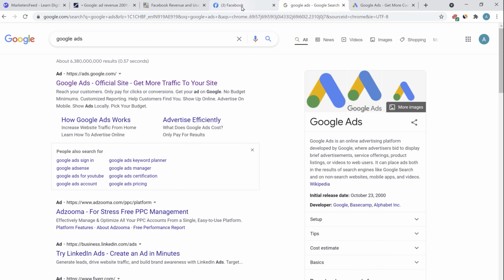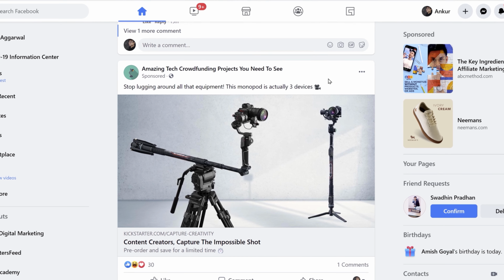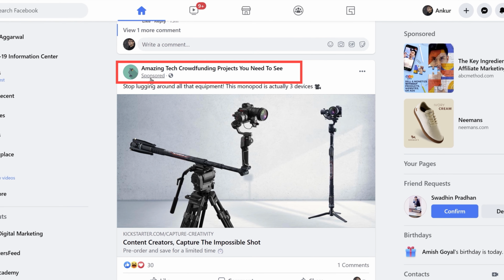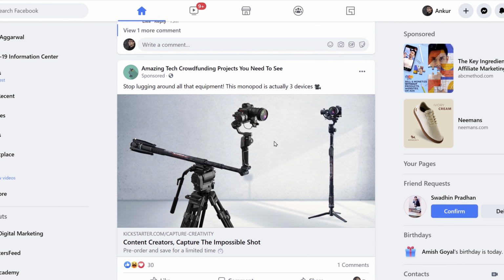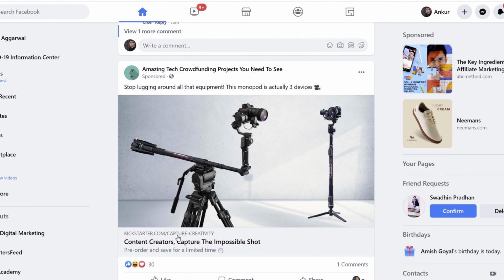Let me show you some of the Facebook ads as well. So this is my Facebook timeline. Here you'll find a newsfeed ad, amazing tech crowdfunding projects you need to see. I know this is an ad because the word sponsored is written here. Now why is Facebook showing me a Kickstarter ad? Here you can see the link is directed to Kickstarter because I'm an active contributor to Kickstarter. I visit the website a lot. I have purchased a lot of products on Kickstarter. So Facebook knows that I have an interest in Kickstarter.